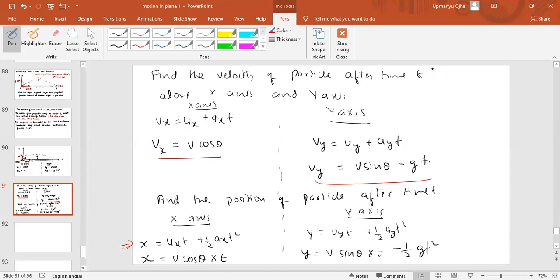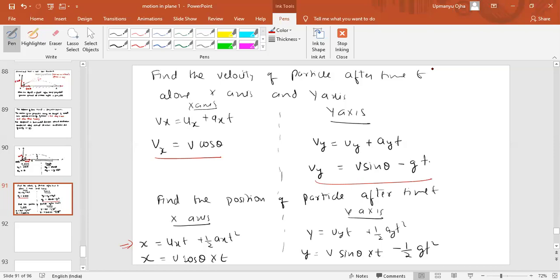Integration we will do. If you want, I will do integration also. Don't worry. Without integration, you can solve this problem. We don't need the integration here because it is under constant acceleration. Constant acceleration means directly we can use equation of motion there.